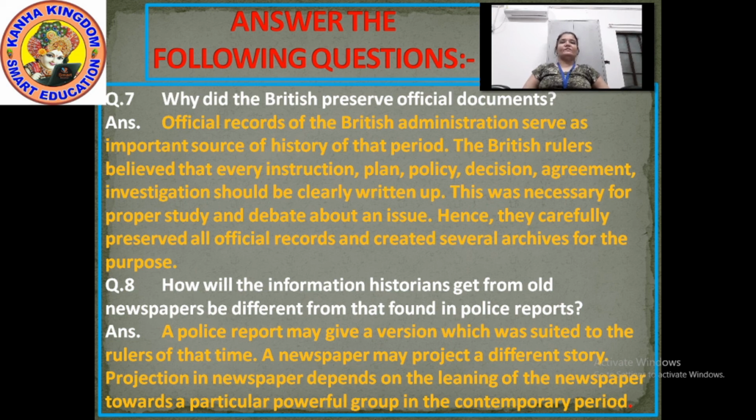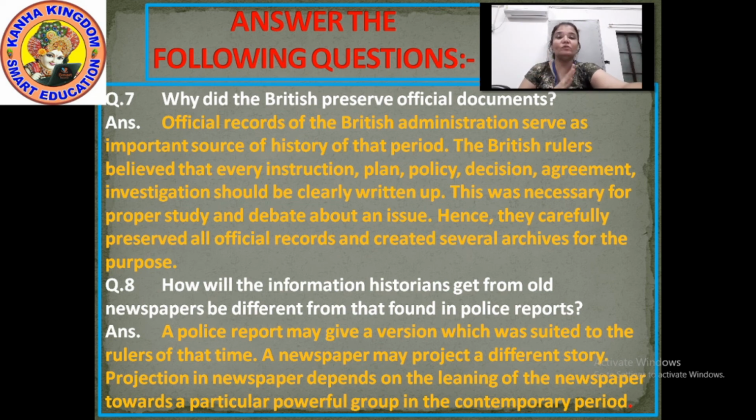Now here it's trying to say that the police report may give the version which was written at that time. The matter written in the police report was suited to the ruler at that time. And now talking about the newspaper, the newspaper projected a totally different story from the police report.